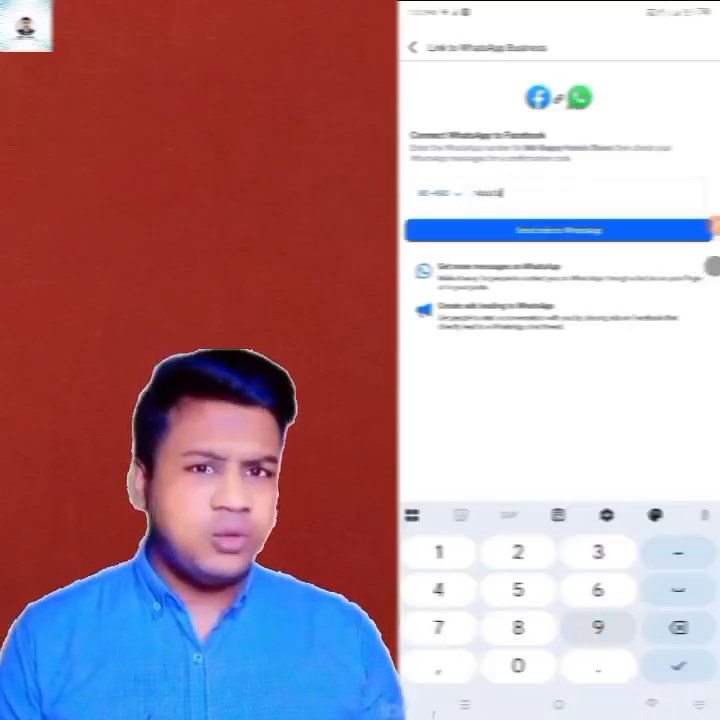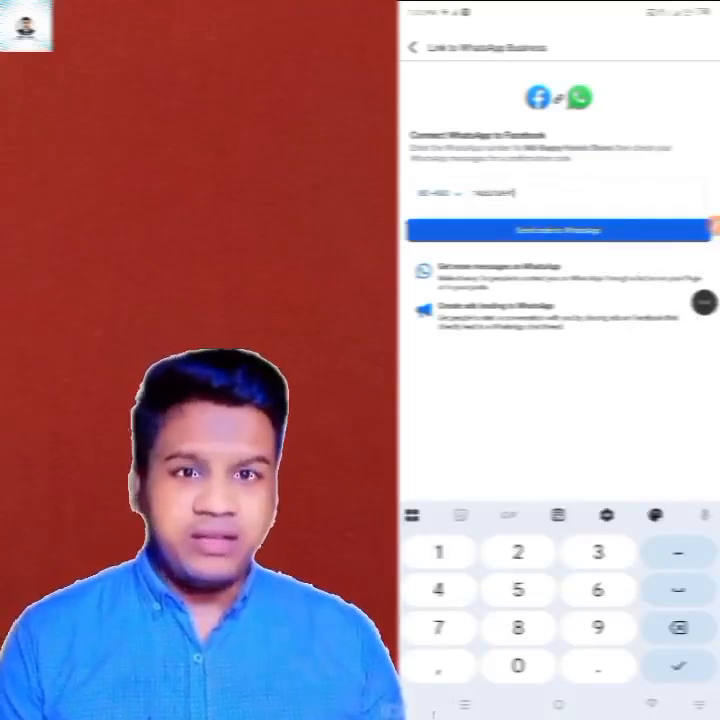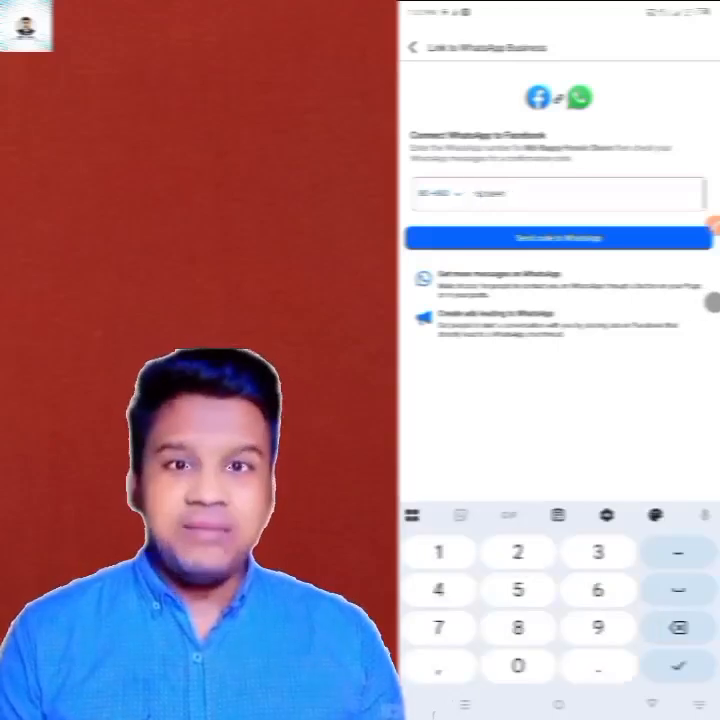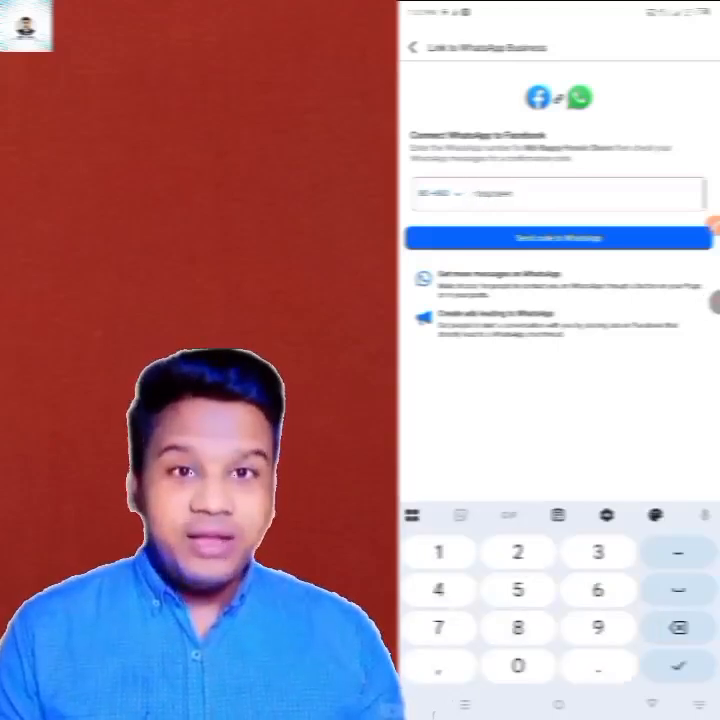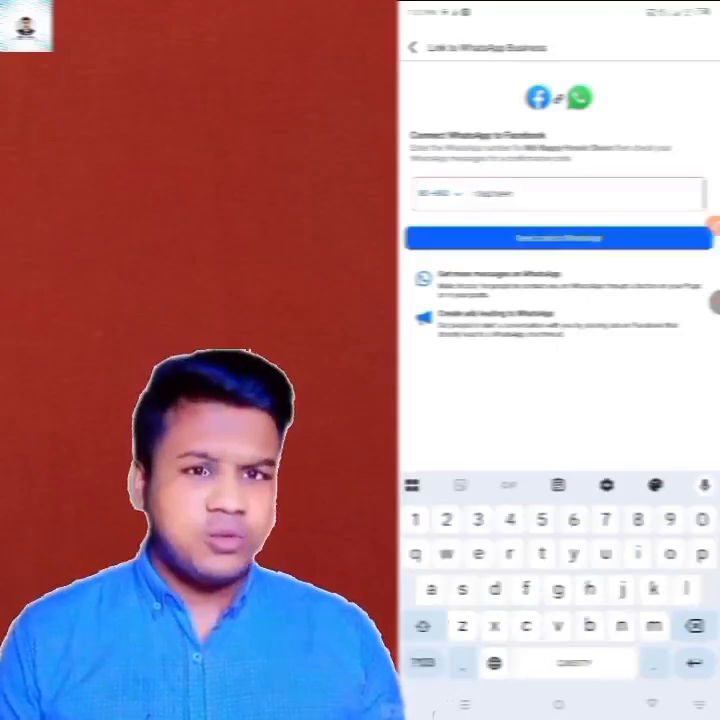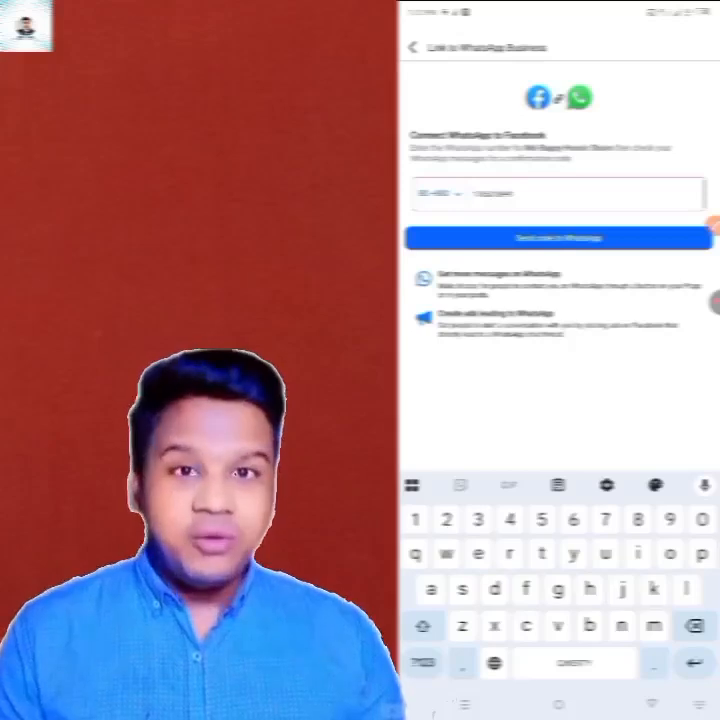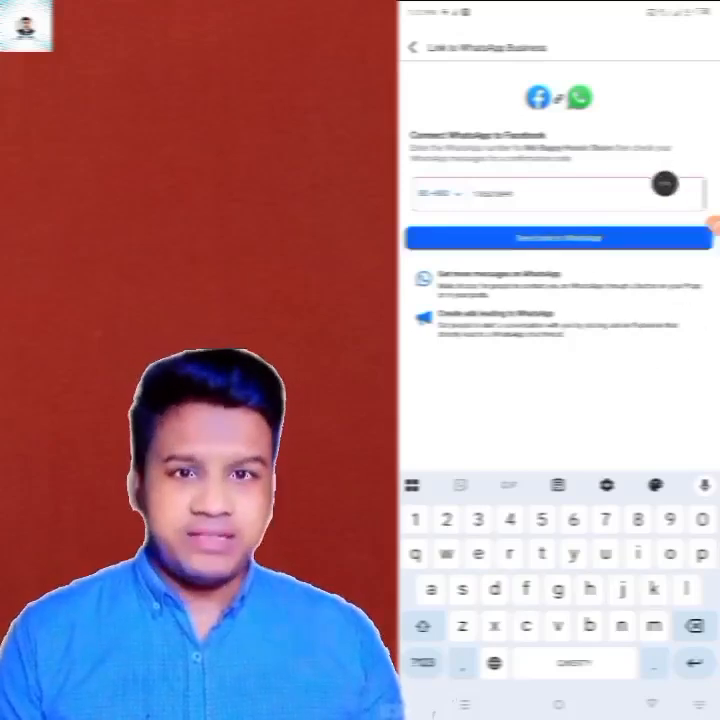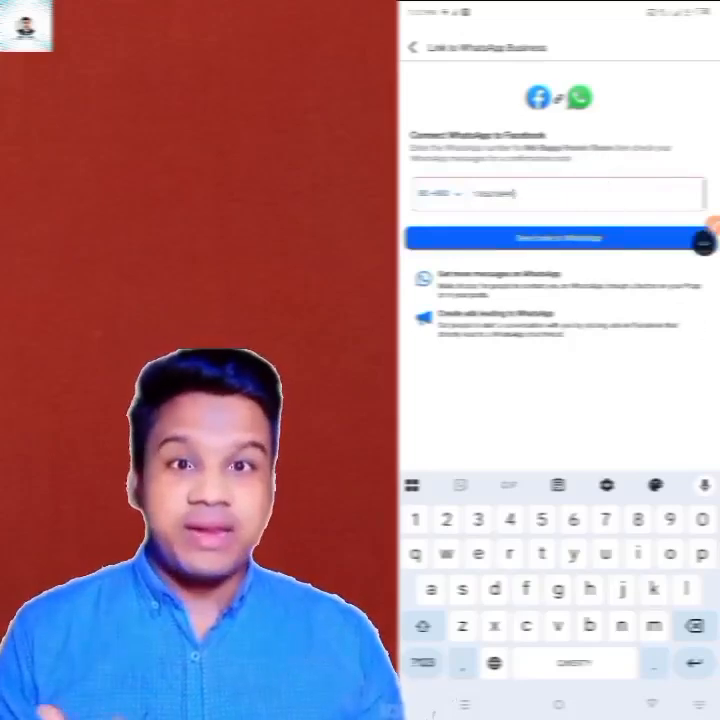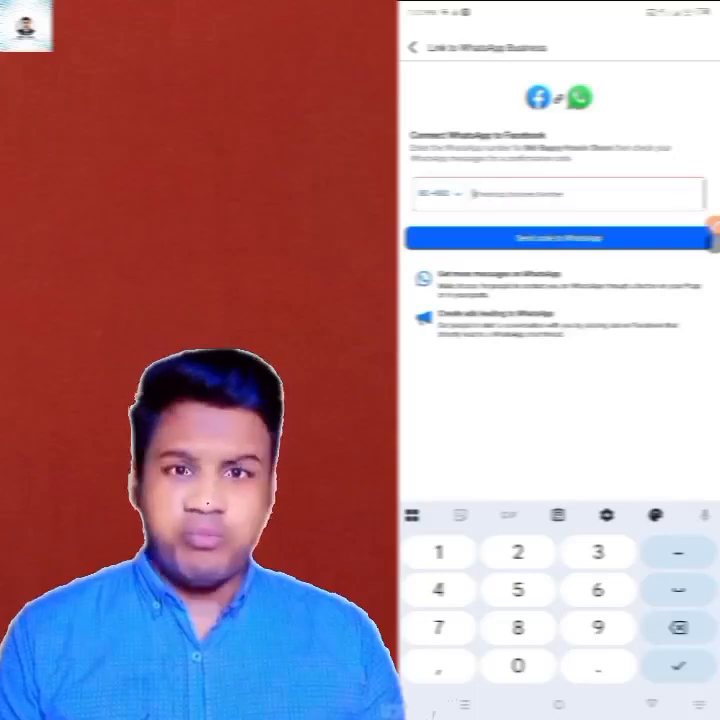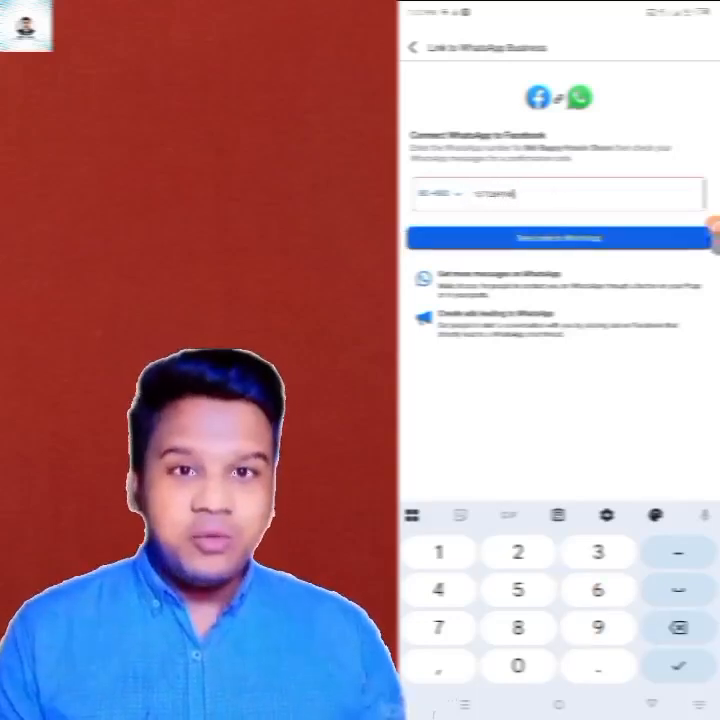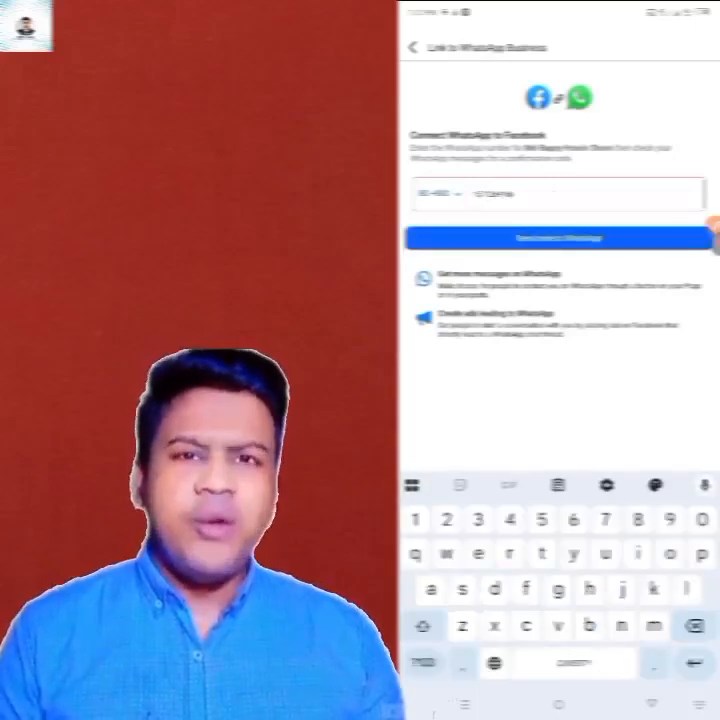So you can give your number in the input box that you see here. Here you will give your number and click on the send code to WhatsApp option. After clicking, a verification code will be sent from Facebook to your WhatsApp number. You will submit that code here, then your WhatsApp account will be added to Facebook.